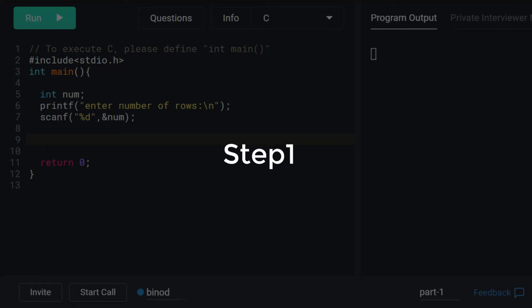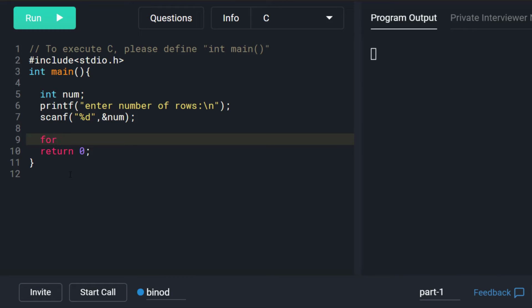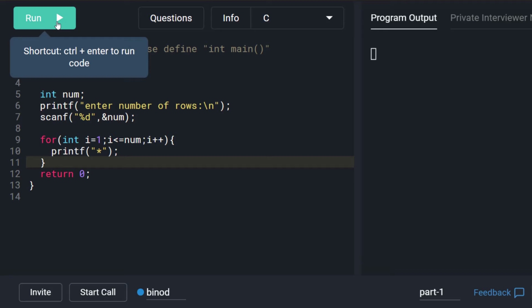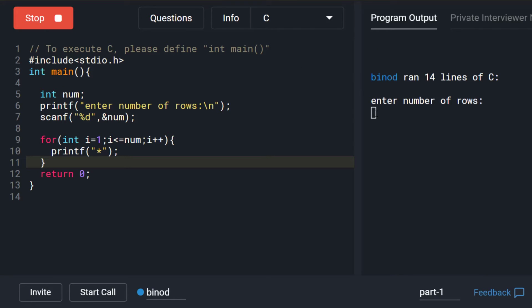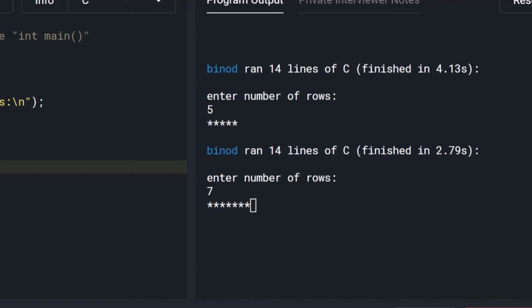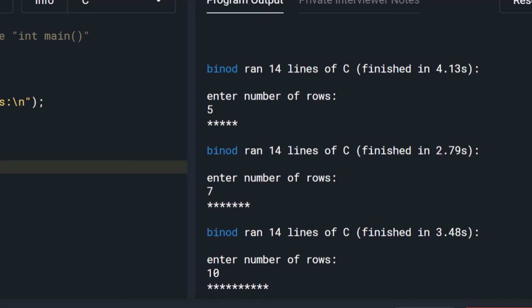Step 1. Let's repeat a printf statement using a for loop for n times. That would be for int i is equal to 1, i less than or equal to n, i plus plus, printf star. So we get n stars printed in one row. Let's say if we input 5, we are going to get 5 stars in one row. And if we input number 7, we are going to get 7 stars. So the for loop executes n number of times, printing n stars.